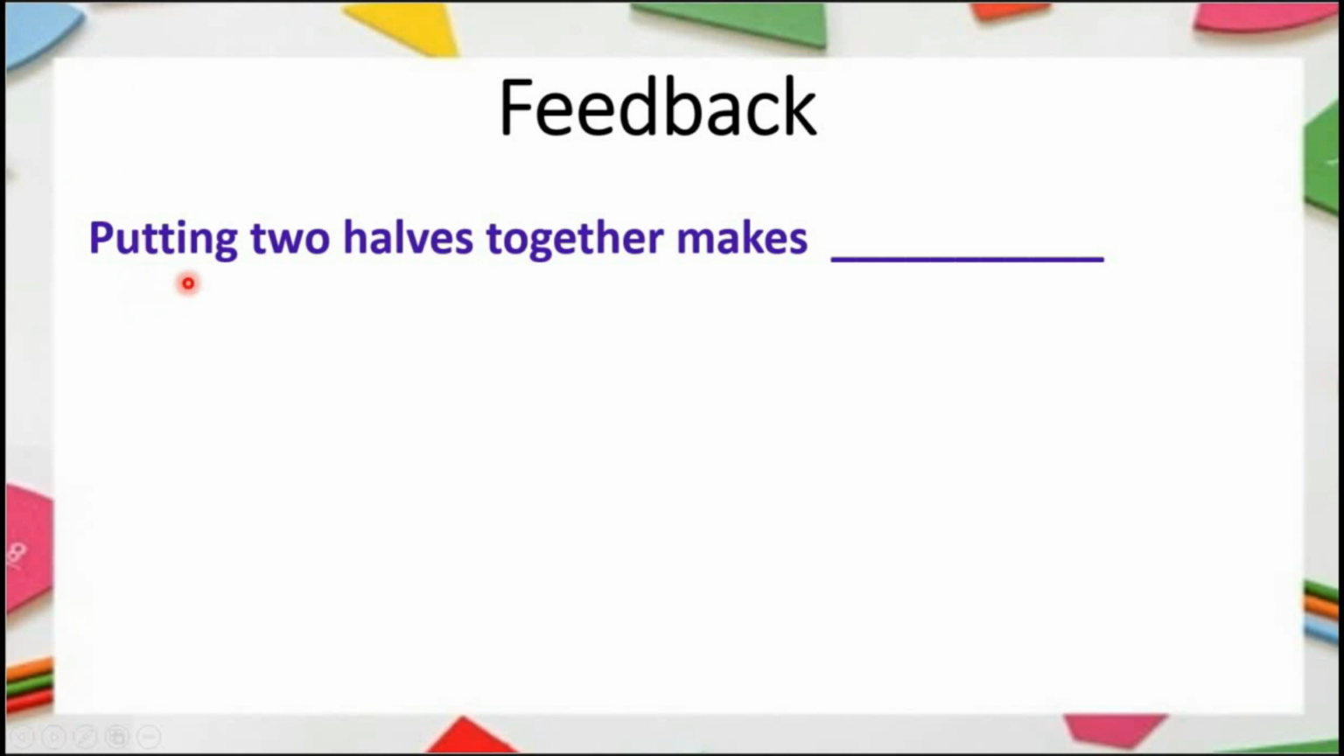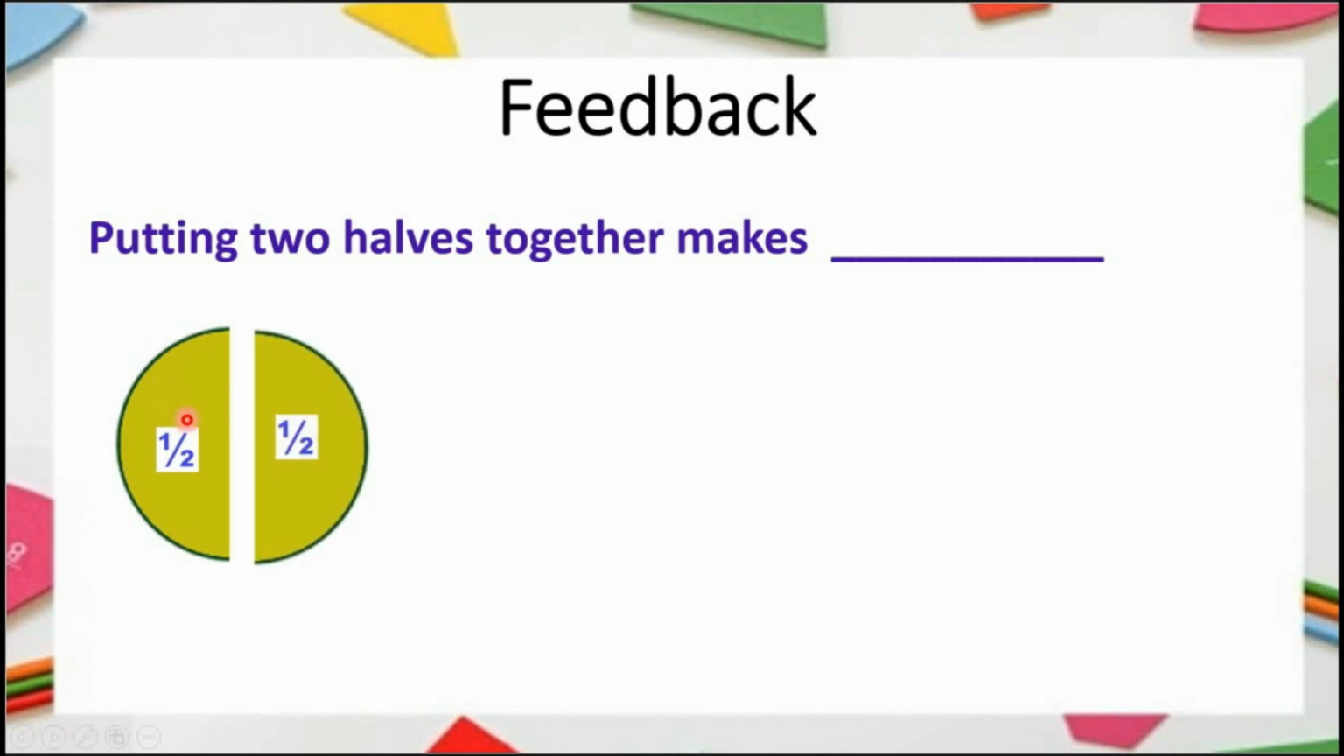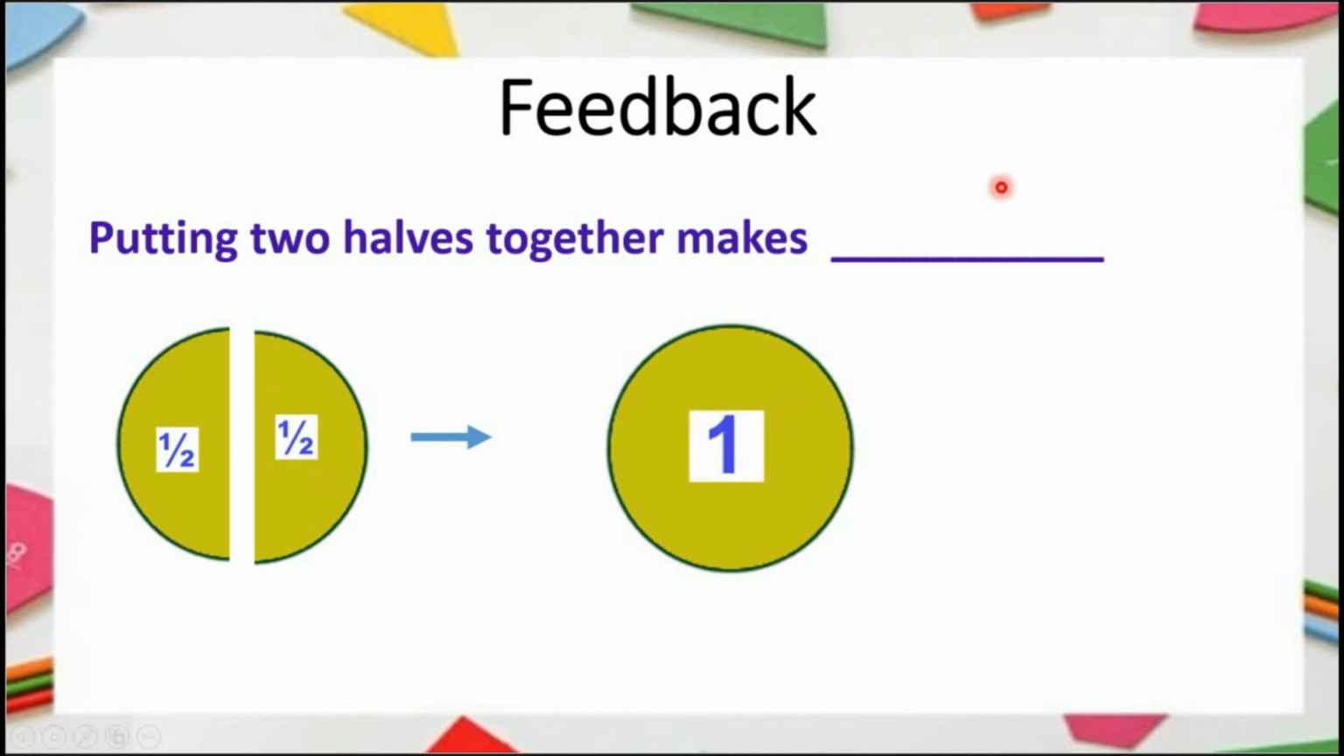Okay students, read the next sentence. Putting 2 halves together makes what? What will be in the blanks? Let's see. If we put 2 halves together, these 2 halves make a whole. Look, these 2 halves make a whole. So what will be the answer? Yes, it is a whole or 1. So putting two halves together makes a whole or 1.